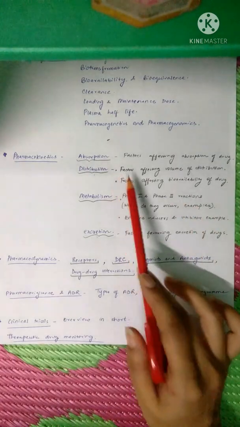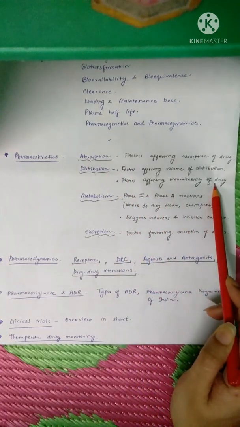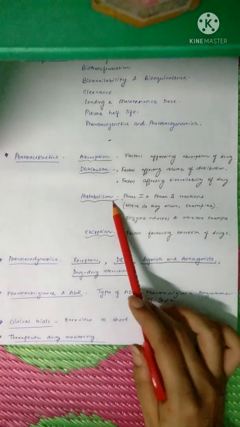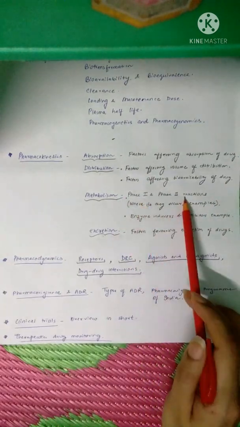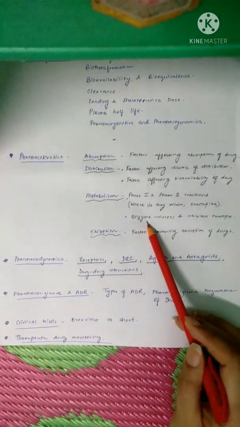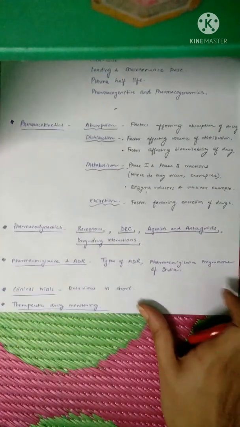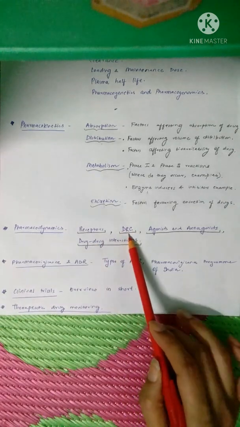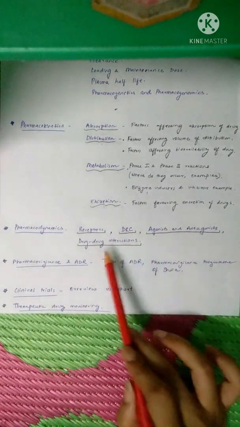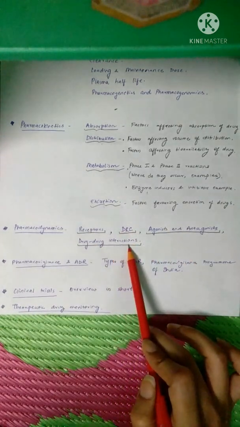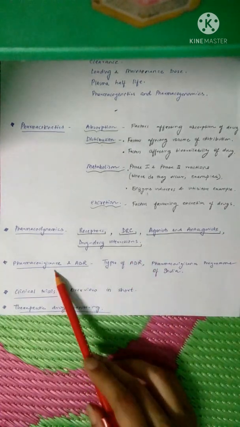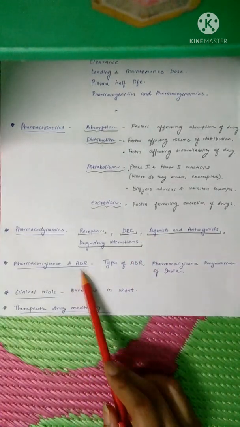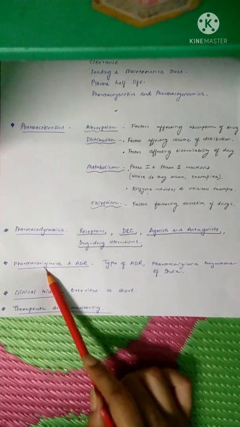Now, under distribution you also have to know the factors which affect the bioavailability of the drug. And under metabolism, you should know about phase 1 and phase 2 reactions in detail and the examples of enzyme inducers and inhibitors. Now, pharmacodynamics: we should know about receptors, dose response curve, agonists and antagonists, and various drug-drug interactions like synergism, antagonism, etc. Pharmacovigilance and ADRs: you should know about the types of ADRs and the importance of pharmacovigilance, and finally the pharmacovigilance program of India.